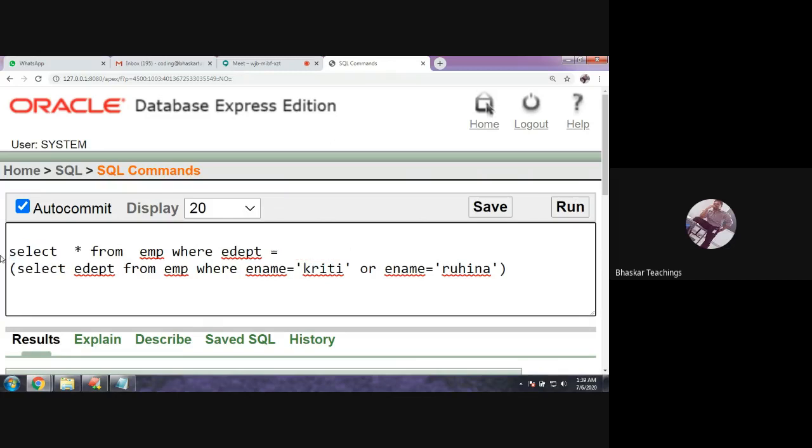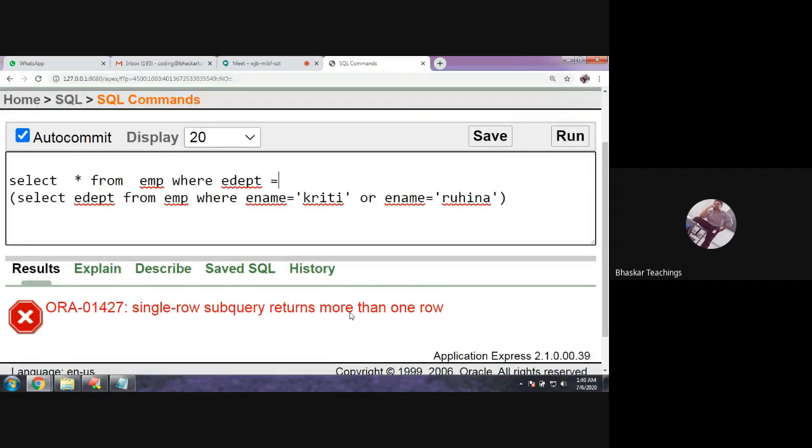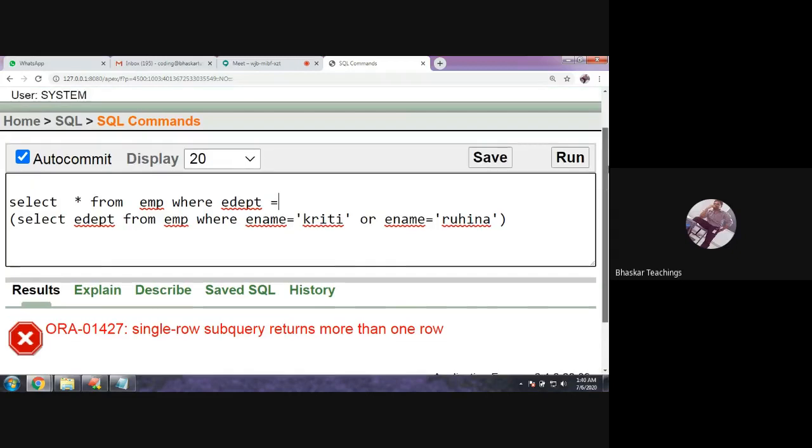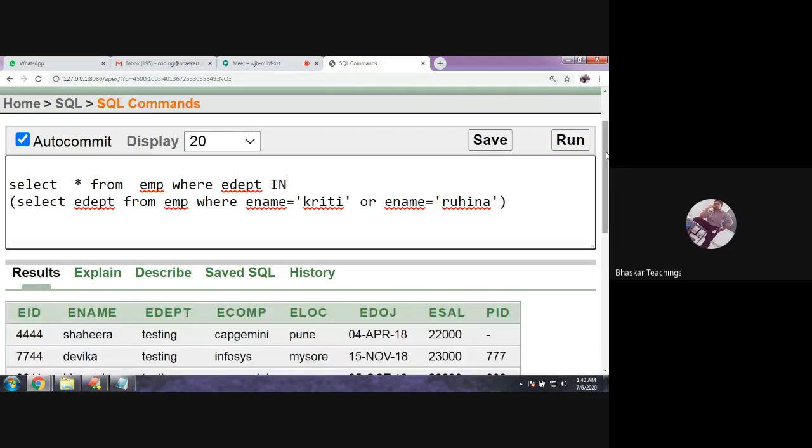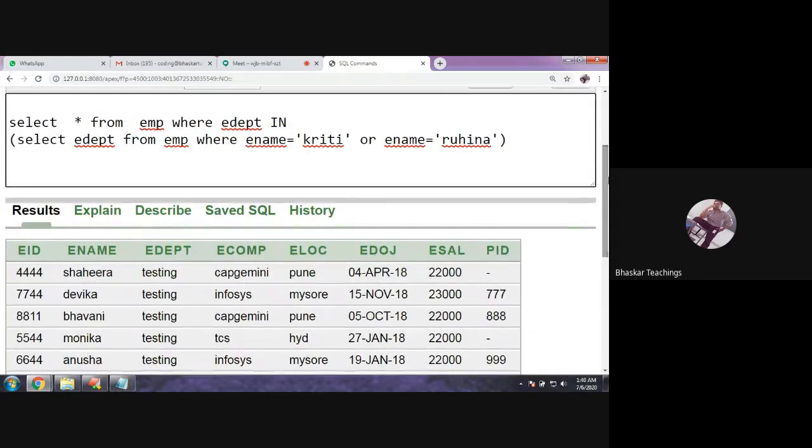Let me run this. Select star from EMP where department equals to. So it is saying single row subquery returns more than one row. Yes, that is more than one row. So here this inner query is retrieving more than one value. If it is retrieving more than one value, we need to check this condition for more values. Then you need to go for the in operator in these departments. Now it will run. So their departments are testing and developing, right? Developer and tester departments we have seen.